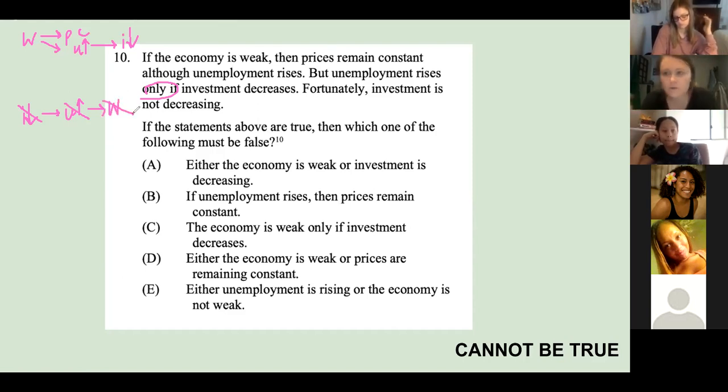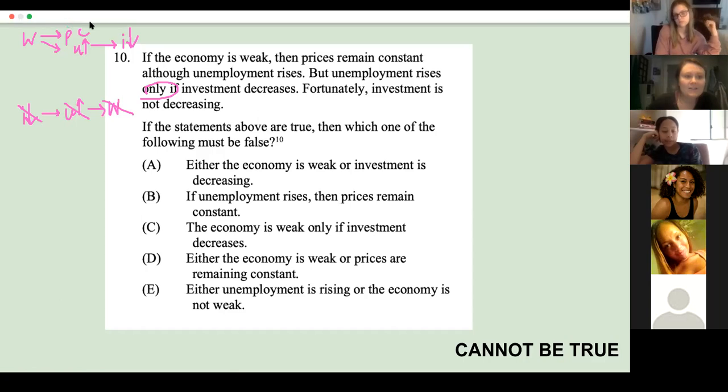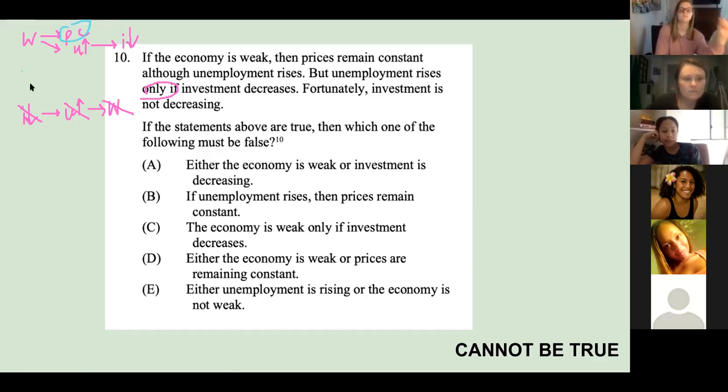What is the one variable that we don't know anything about then? Price remained constant. Yeah, because if we don't have W, what do we know? Nothing. We know nothing, right? Because we can't just switch it. That's a wrong contrapositive. So we know nothing about PC. All right. So the question asks which of the following must be false?